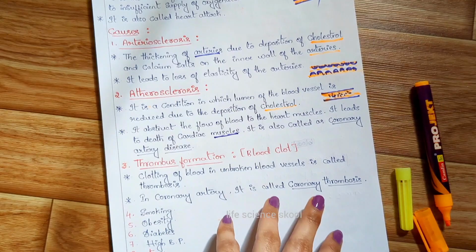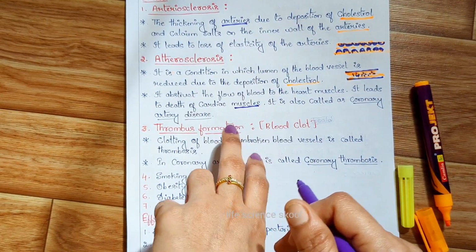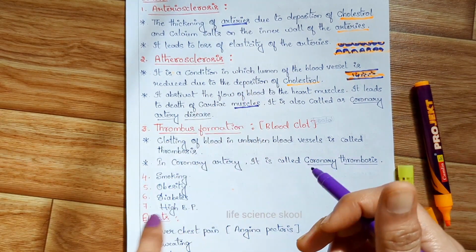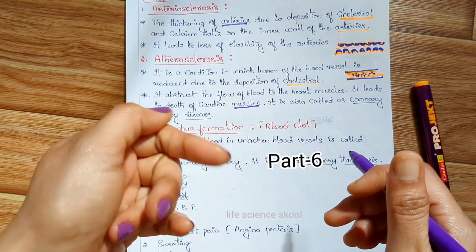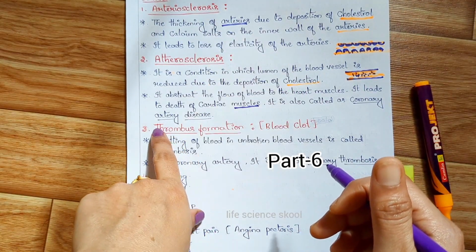Okay. So the third reason here is thrombus formation. What is thrombus formation? Thrombus. I guess you have remembered this word if you watched my video, the sixth video, where I have talked about the mechanism of blood clotting. That is, blood clot is called a thrombus.